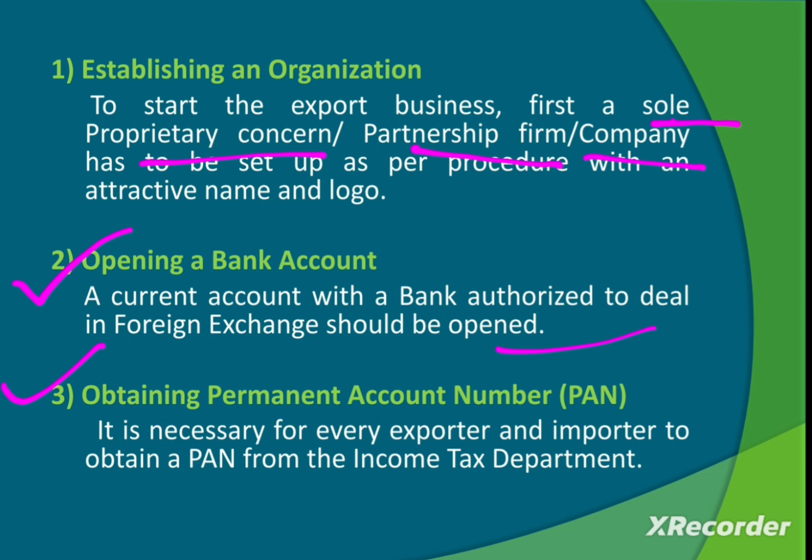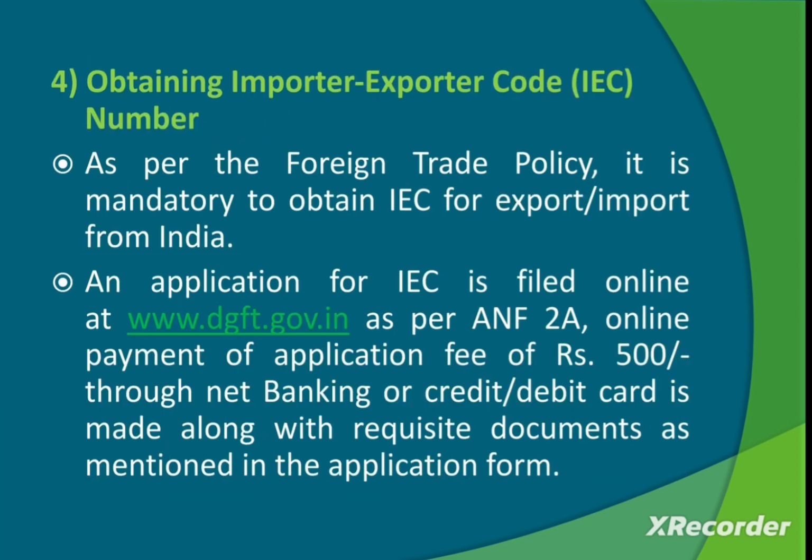It is necessary for every exporter and importer to obtain a PAN from the income tax department. We are talking about export import, but even if you start a business that works in the domestic market, PAN is still very essential. For any business, PAN is a very essential document and number.